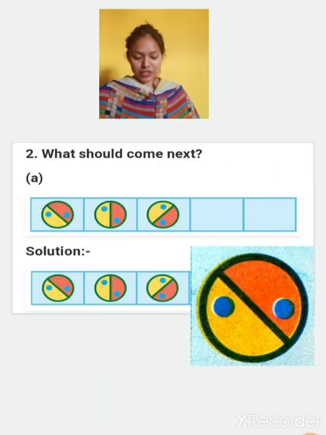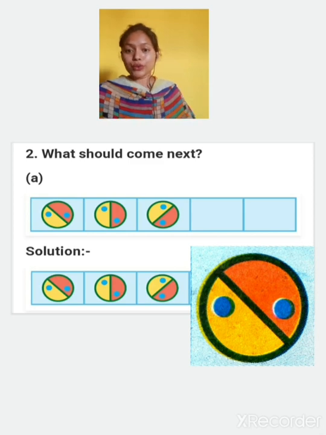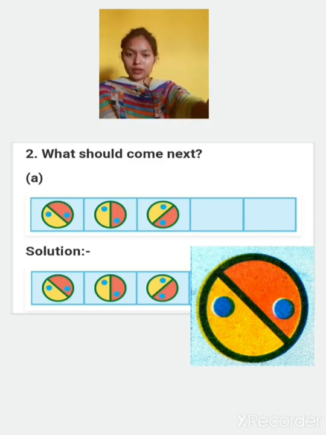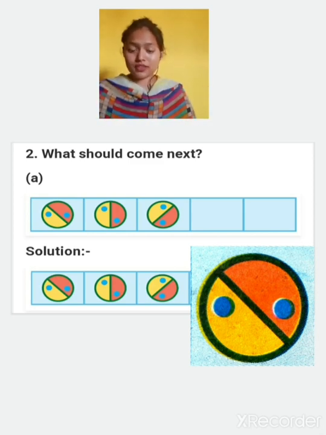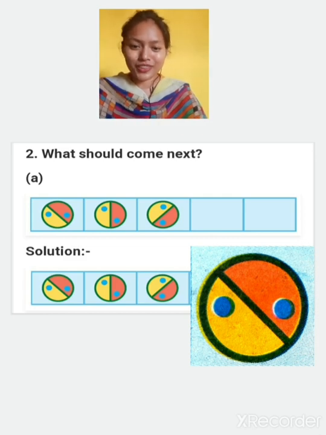Now this is on page number 100 only. It is practice time. Show what should come next. What should come next? Find out. It will be interesting to solve. Okay, now can you see these patterns here? Is it a pattern? Yes, it is a pattern.